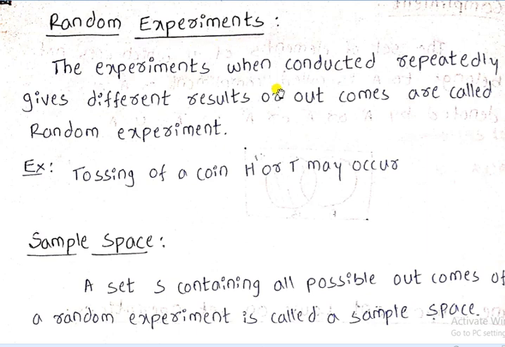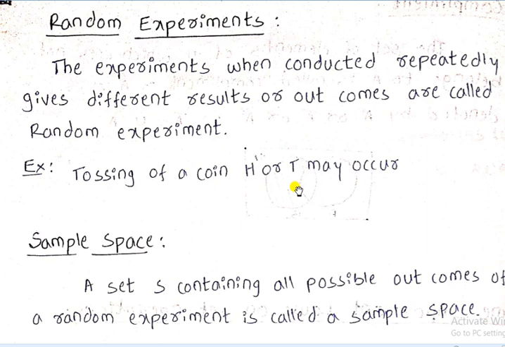Random experiment. When we conduct the experiment repeatedly, it gives different types of results or outcomes. This is called a random experiment. Example, if we toss a coin again and again, it will give different results, head or tail will occur.